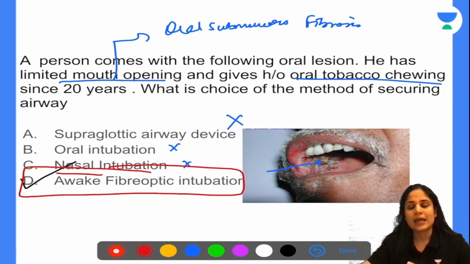You don't need to give any kind of anesthetic agent to the patient while you're doing this. You don't need to give propofol. You don't need to give anything else to the patient. All right. Okay, moving on to our next question.